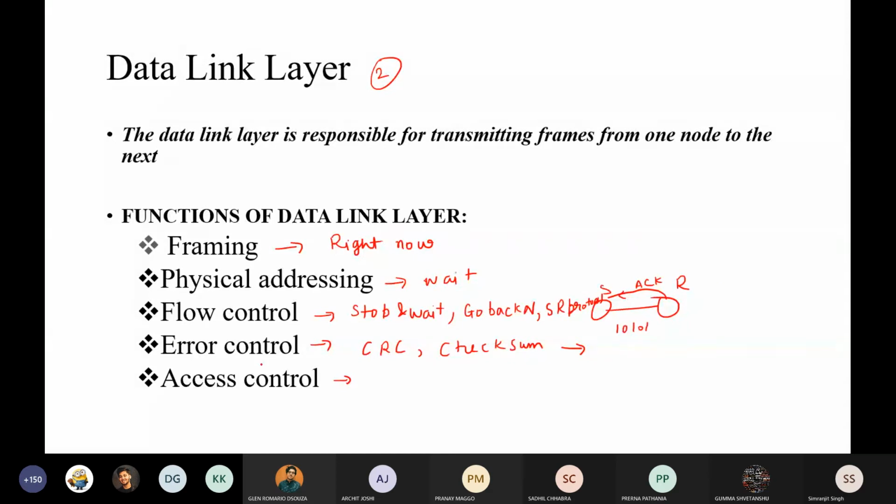Another one is access control, which controls the access. What exactly is access? Access is when you are sending. I have already told you there is something called full duplex. In full duplex, the sender and receiver can both send packets at the same time.